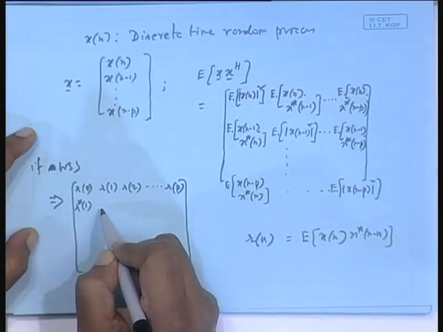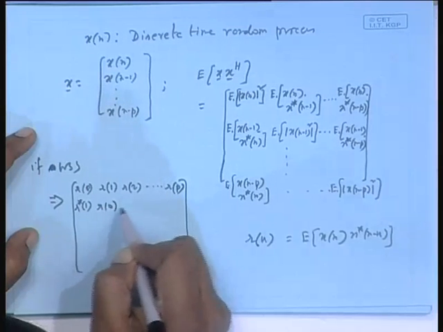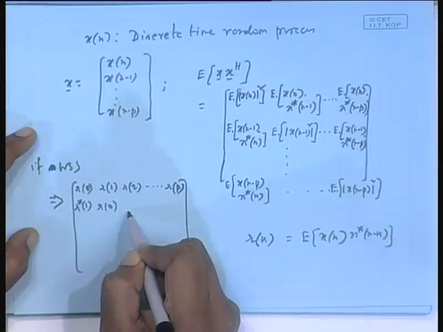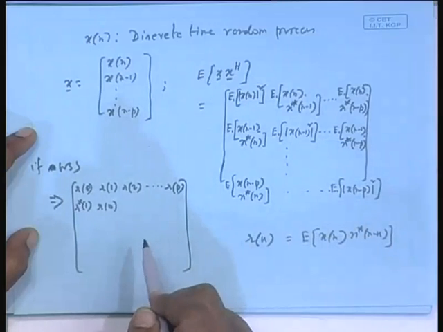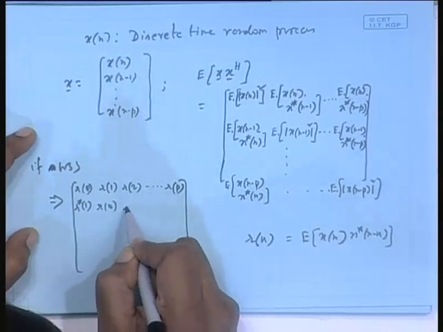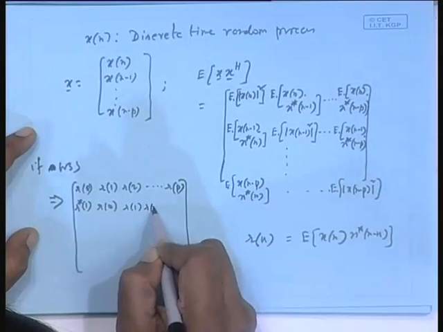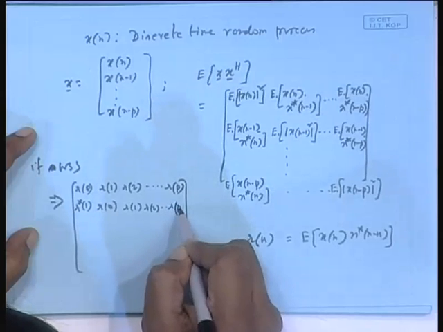Then again R0, then what will be the next one? R1, then R2, dot dot dot, Rp minus 1.